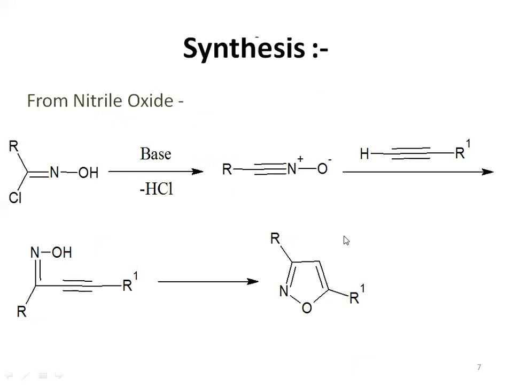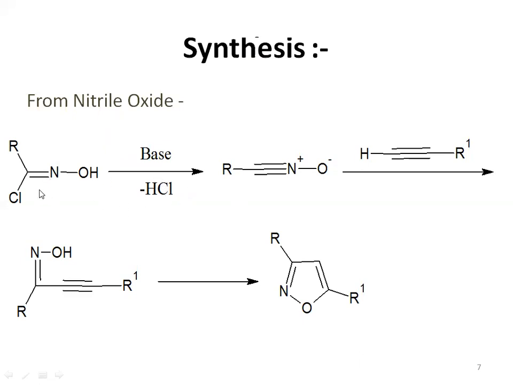After that, next one is the synthesis. We are going to see the mechanism for this type of reaction. First one is from nitrile oxide. This one is our nitrile oxide compound. After that, we are going to add a base to it. The main function of the base is to remove a proton. Which proton will it remove? The proton which is near an electronegative atom, because it is a highly acidic hydrogen. So the base will remove this proton and this Cl. H has a positive charge, Cl has a negative charge, so they will attract each other, and they will be removed as HCl. That HCl will be our byproduct.